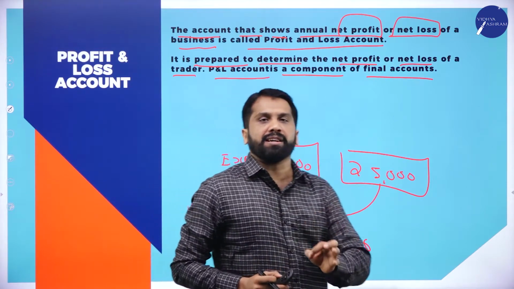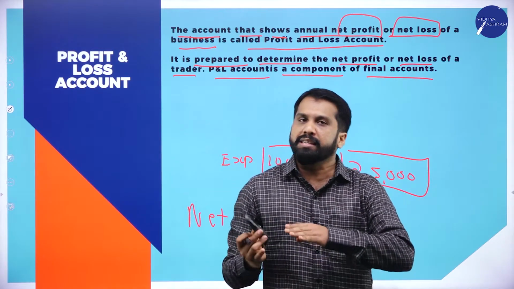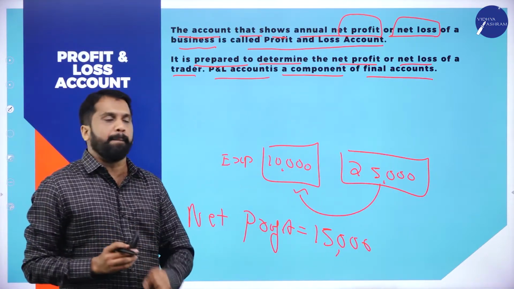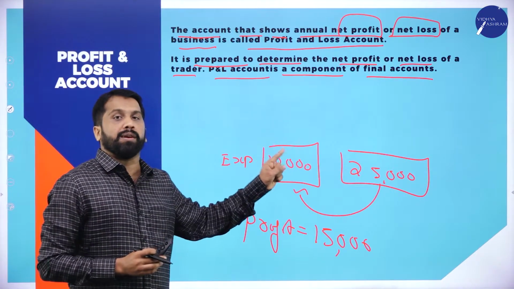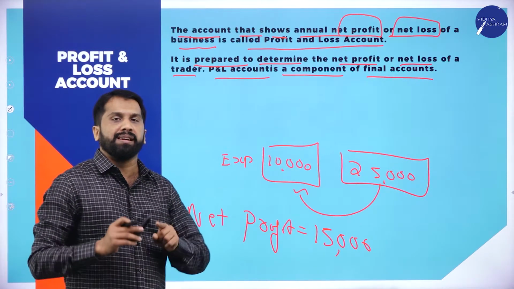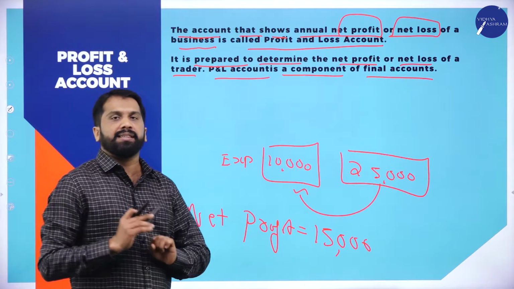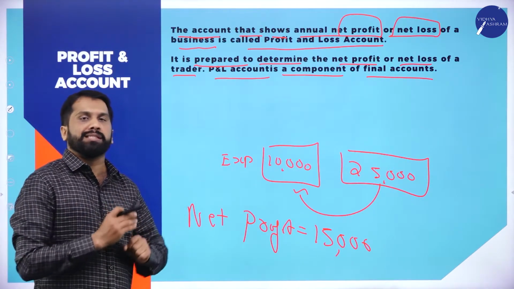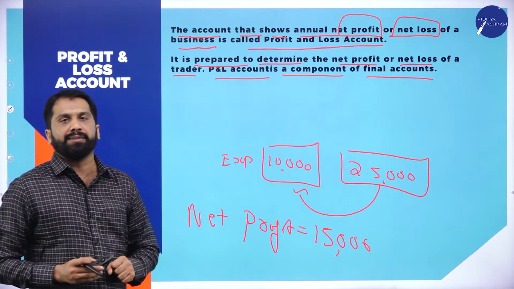Trading account and profit and loss account come in the beginning, and the balance sheet at the end. Profit and loss account is also one of the major parts of your financial statements. Clear? Yes. Directly we'll go to the format, in which I'll explain so much about the P&L account.